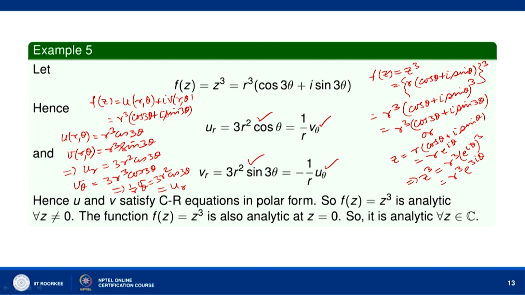So, f(z) equal to z cube is also analytic at z equal to 0, that we can see by definition of derivative. Okay. We can easily show that f(z) equal to z cube is differentiable at z equal to 0. So, it is differentiable in any neighborhood of z equal to 0, because at all non-zero z, okay, f(z) equal to z cube satisfies CR equations in polar form, and its first order partial derivatives together with u and v are continuous. So, it is analytic for all z belonging to C.